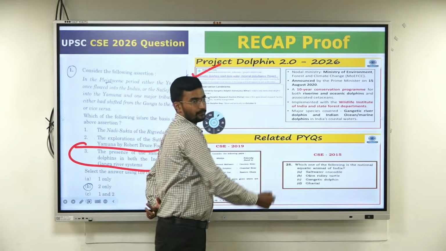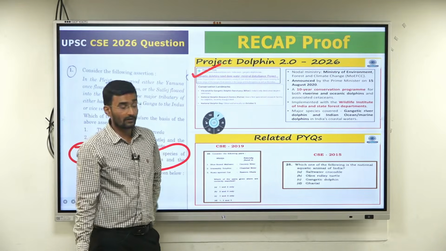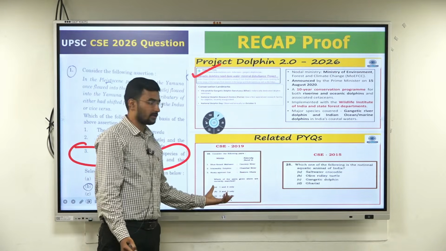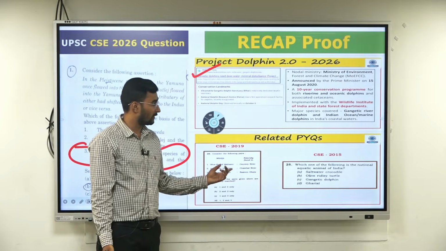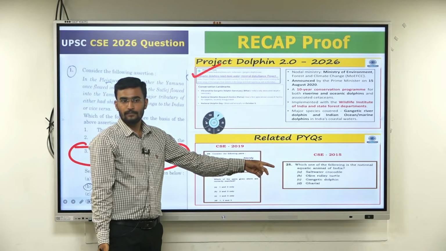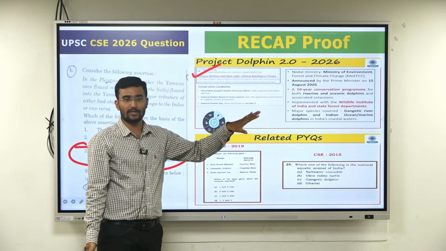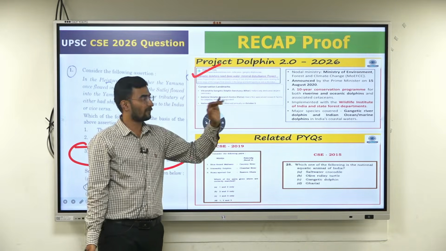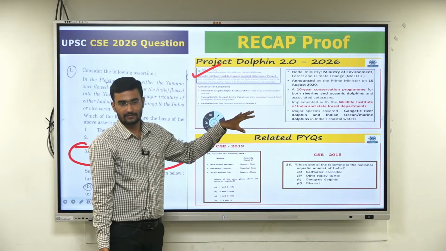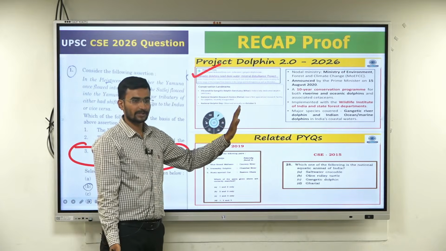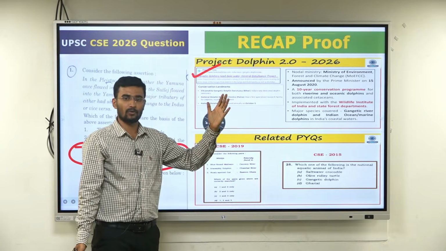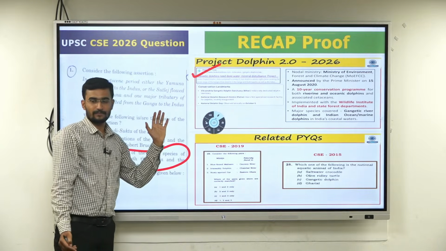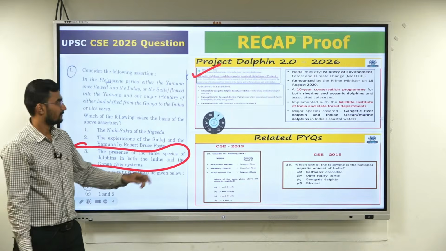Project Dolphin 2.0. I have discussed this, the MCQs also, the PYQs also. At the same time, we have discussed what is Bulan, what is the Indus dolphin, what we call the Baiji, what is the Amazon dolphin, A to Z I have discussed. It's a brief; videos one by one will be uploaded on YouTube also. You have all the evidence.